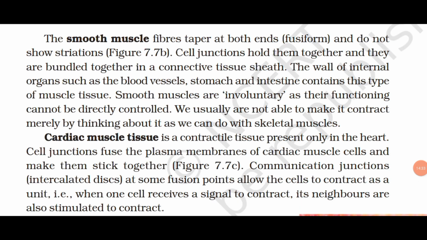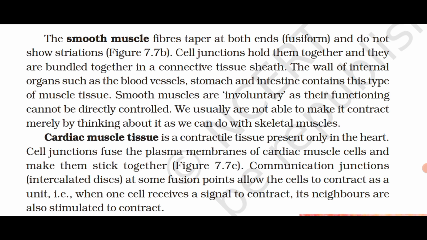The smooth muscle fibers taper at both ends, fusiform, and do not show striations. Cell junctions hold them together and they are bundled together in a connective tissue sheath. The wall of internal organs, such as the blood vessels, stomach, and intestine, contains this type of muscle tissue.